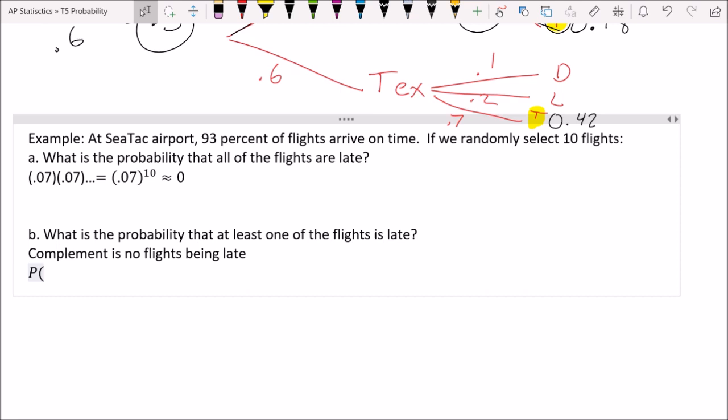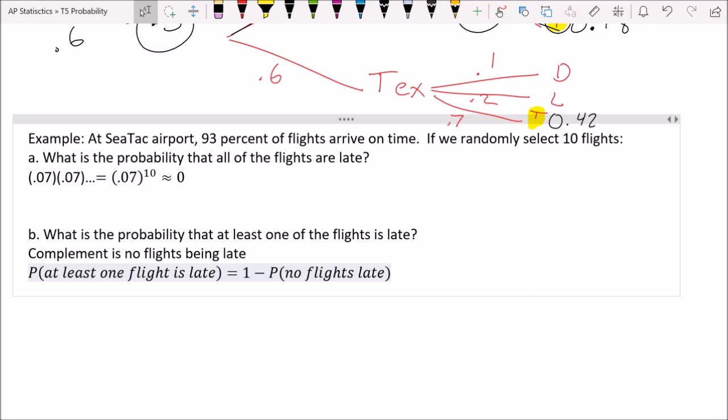The probability of at least 1 flight being late is the same as 1 minus the probability of no flights being late. Because those are opposites. Those two things, they're complements.